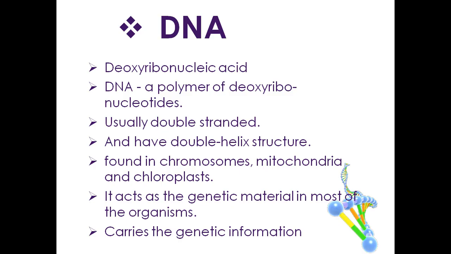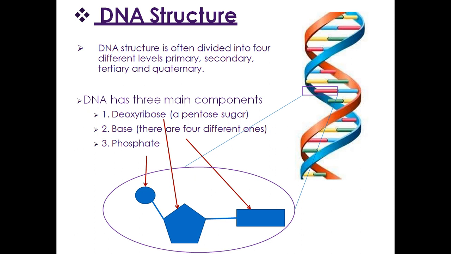DNA, which is deoxyribonucleic acid, is a polymer of deoxynucleotides, usually double-stranded with a double helix structure, found in the chromosome, mitochondria, and chloroplast. It acts as the genetic material in most organisms and carries the genetic information.